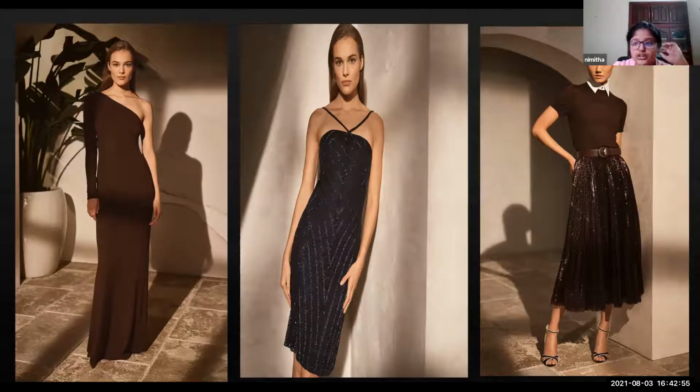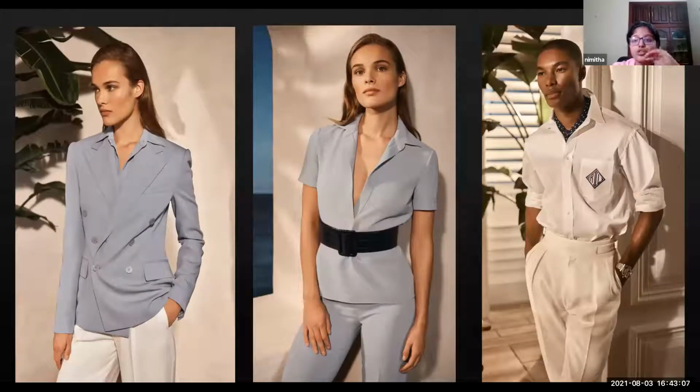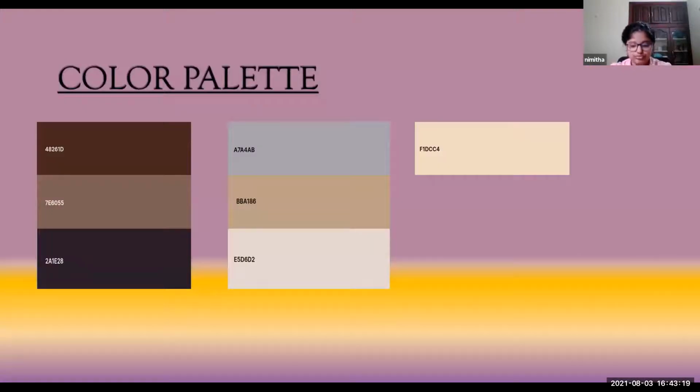Their footwear also feels like a very post-beachy kind of vibe. And this collection proves that not even the man who owns an American fashion empire based on glamour is immune to the pandemic's push for casual dress. And this is the color palette for this collection. A color palette is a range of colors, and these are the colors used in this collection.